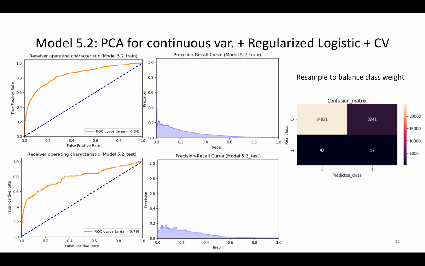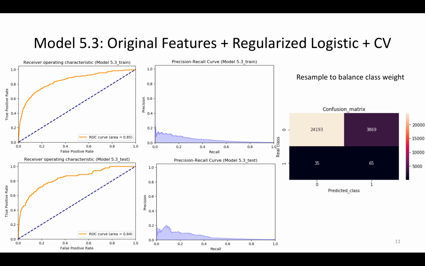Model selection is based on cross-validation, and all the models resample to balance the class weight, but the performance barely changed. The third model does not use any PCA. With the original features, the recall increased by roughly 10%. So from now on, I will only use the original features for prediction.